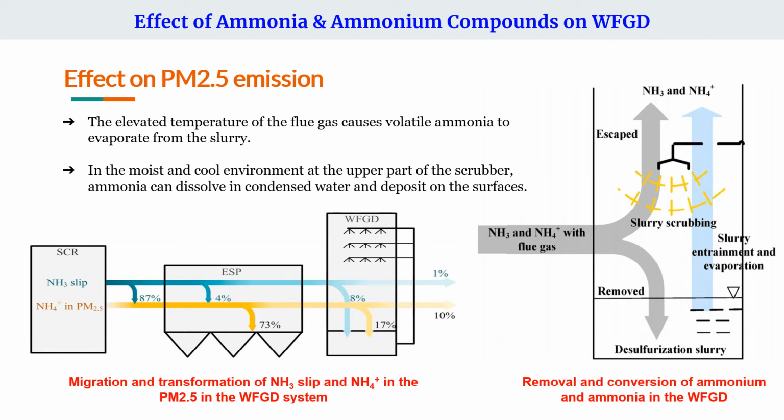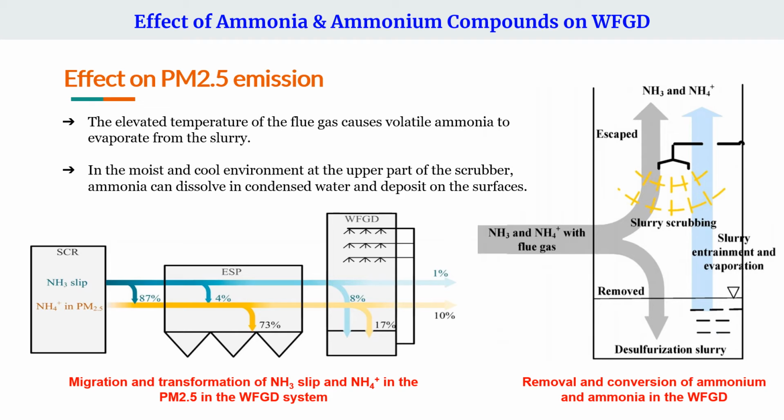Okay, now we come to the effect of ammonia and ammonium compounds on the WFGD process. Firstly, the effect on PM2.5 emission. Scientist T. Cheng analyzed the migration of ammonium and ammonia species through the pollution control devices, as shown in the first figure.